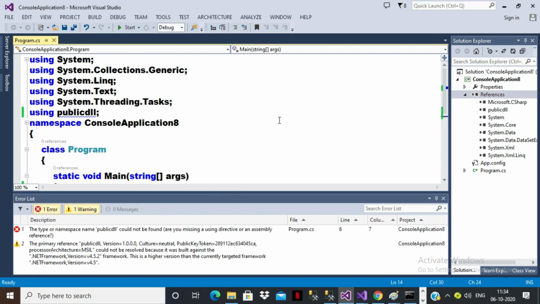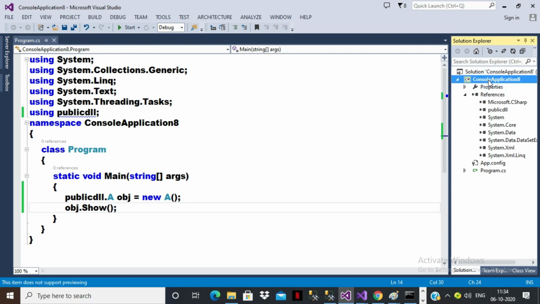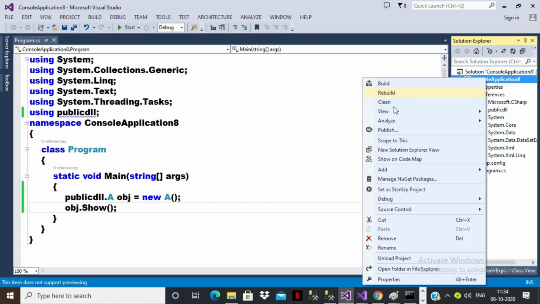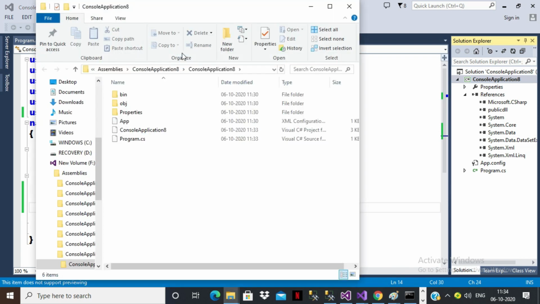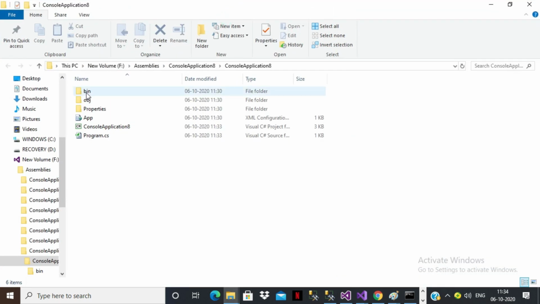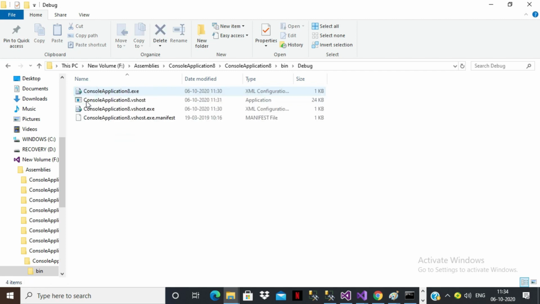Right click on the console, open folder in File Explorer. Now go to bin, debug. There you can see the DLL file is not copied. That is about public assembly.